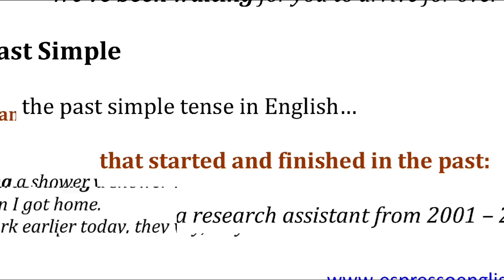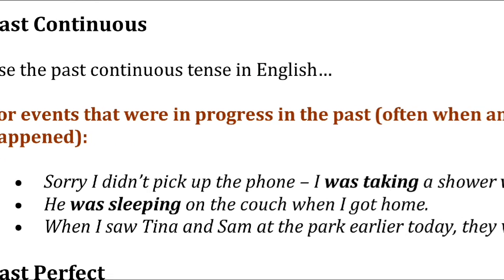So we will move to the next part now, past continuous, the next format. It is for events that were in progress in the past. Means it was in progress in the past, but now it is not going on. For example, sorry, I did not pick up the phone. I was taking a shower. Means someone is not able to pick up the phone because he was at the time taking a shower in the bathroom.